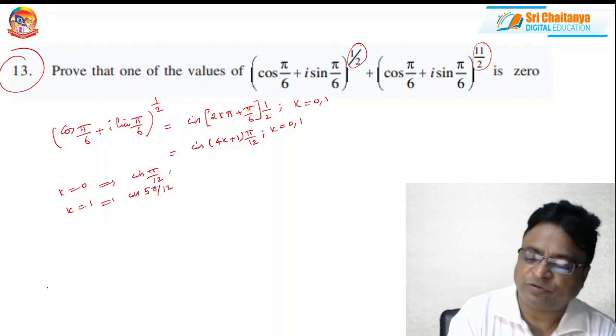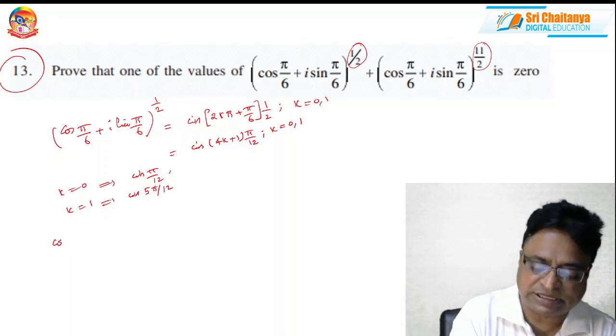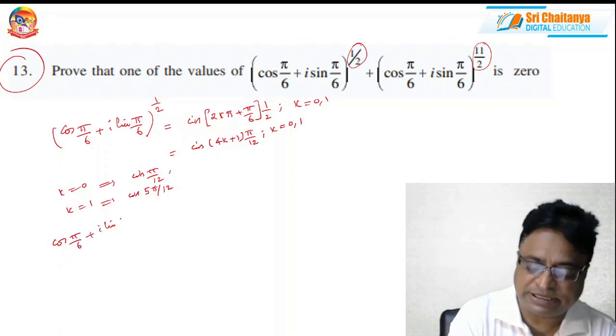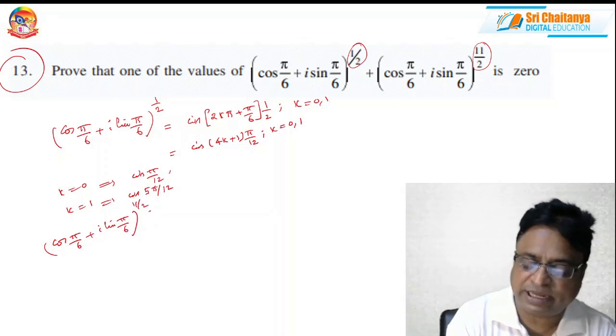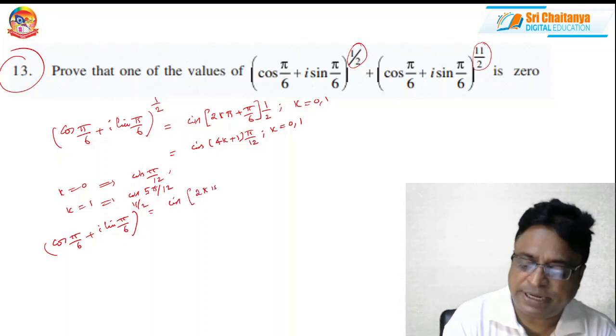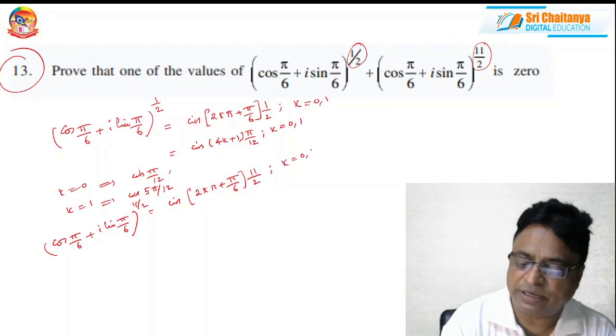Okay. Now, similarly, the next one, (cos pi by 6 plus i sin pi by 6) whole power 11 by 2. This I can write again as cis (2k pi plus pi by 6) into 11 by 2, where k equals again 0, 1.